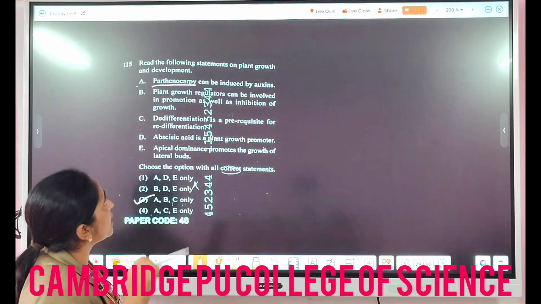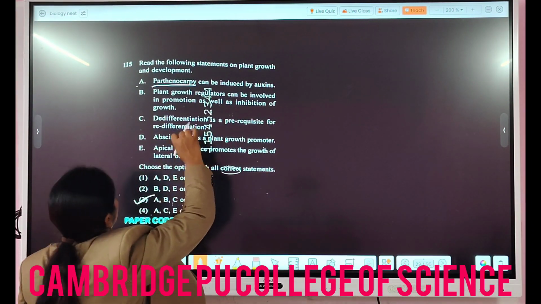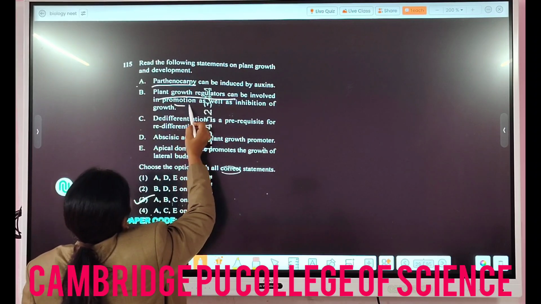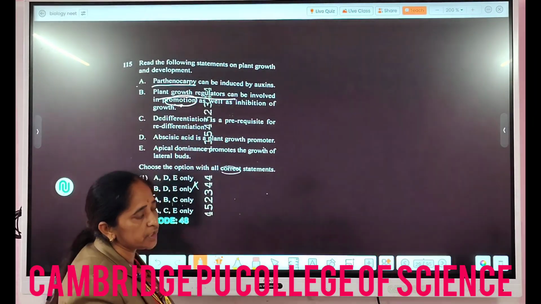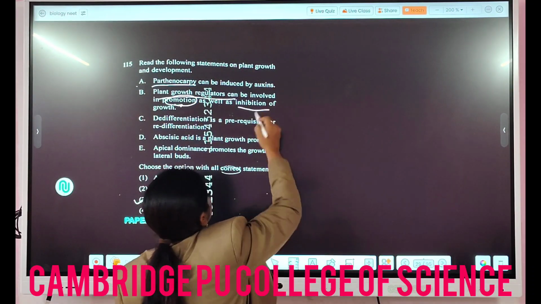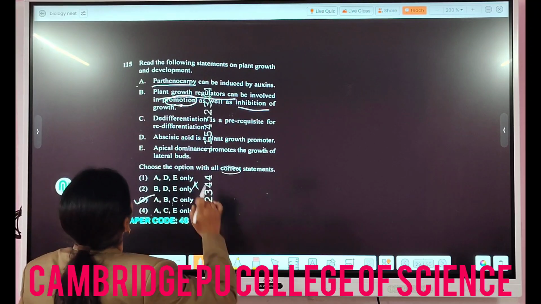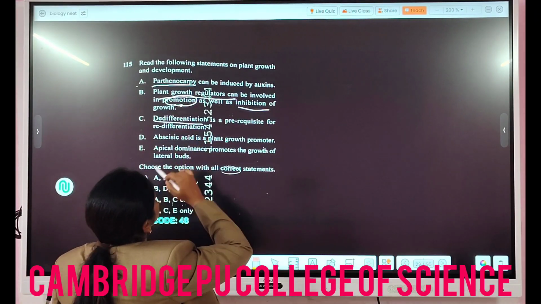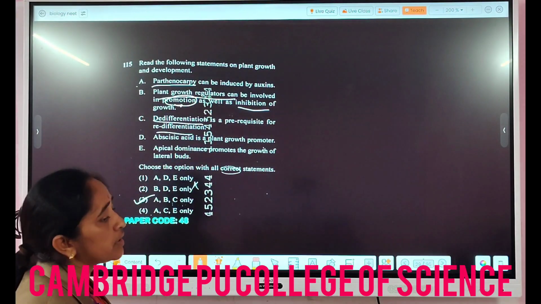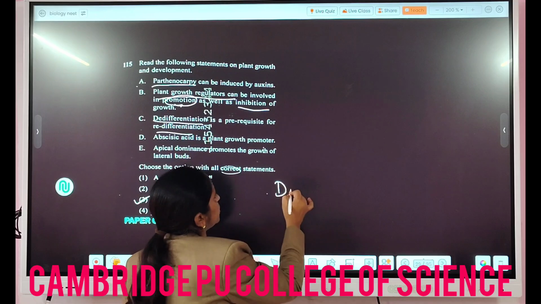Definitely parthenocarpy can be induced by growth hormones like auxins. And in this case, the plant growth regulators are involved in promotion. Definitely some will be growth promoters like auxins, cytokinins, gibberellins, and others may be inhibitors like ethylene and abscisic acid, right? And definitely when dedifferentiation has to be there, redifferentiation also. First, what is differentiation, we should know.